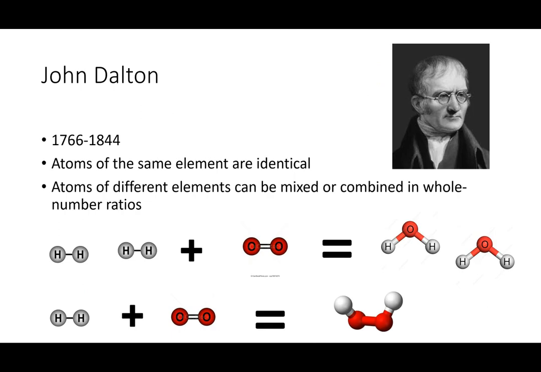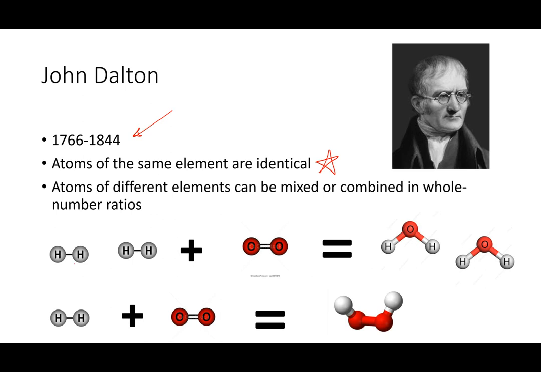John Dalton is our next scientist we'll learn about. He was alive during this time period here, and he stated that atoms of the same element are identical, which is a very important thing to realize in chemistry. He also stated that atoms of different elements can be mixed or combined in whole number ratios. So to illustrate that point, let's talk about 2 examples, and hopefully it will make more sense what he means by whole number ratios.